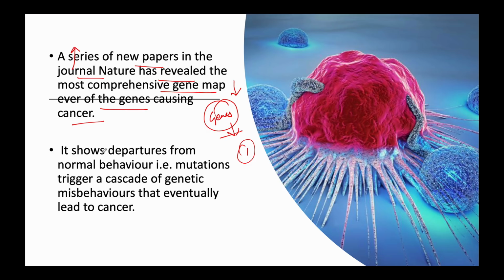So here, suppose there is a normal gene and there is a cancerous gene. What they have seen is that the cancerous gene will show a departure from this normal gene behavior. This departure is because of various mutations which are triggered, and these mutations further trigger a cascade of genetic misbehaviors that actually lead to the formation of cancers in the body.